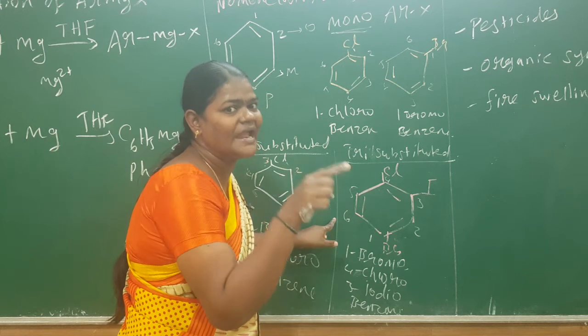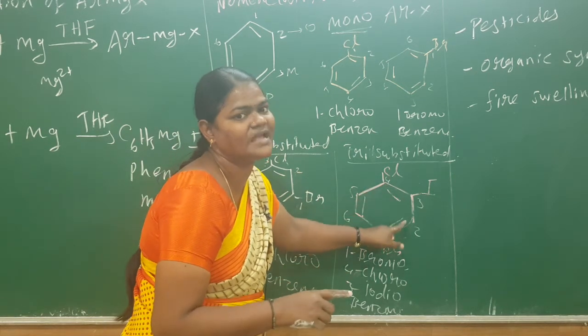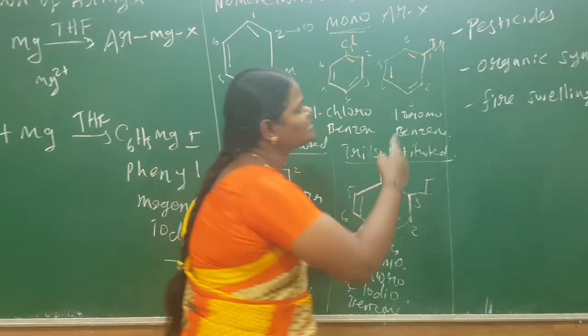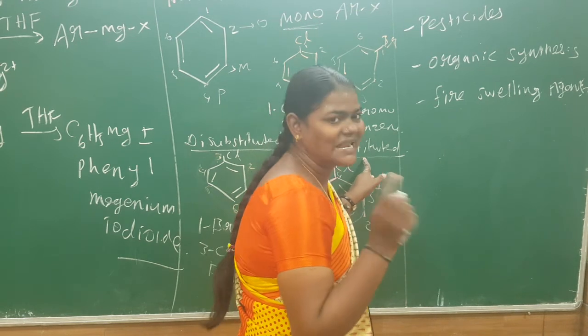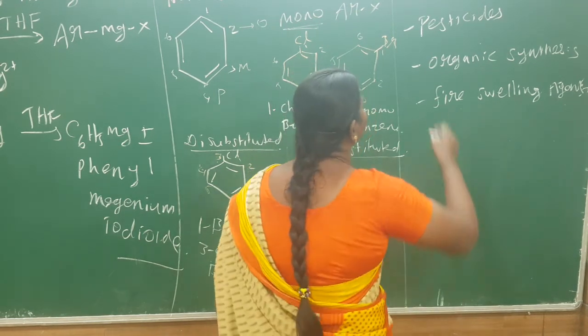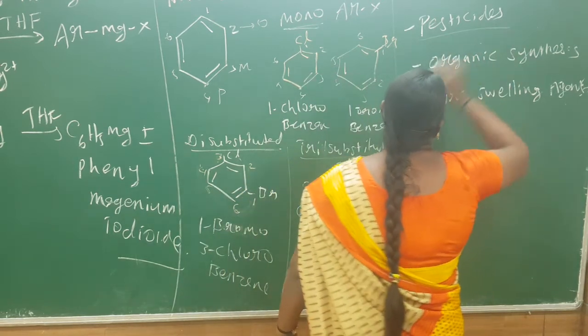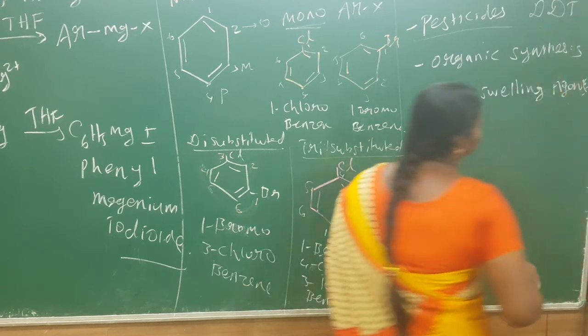The number priorities depend upon the alphabetic order or else upon the majority of the functional group. Okay, so next we can move on. What are the uses of benzyl halide or otherwise aromatic haloarenes? Haloarene is mostly used for preparation of pesticides. The best example of a pesticide is DDT.